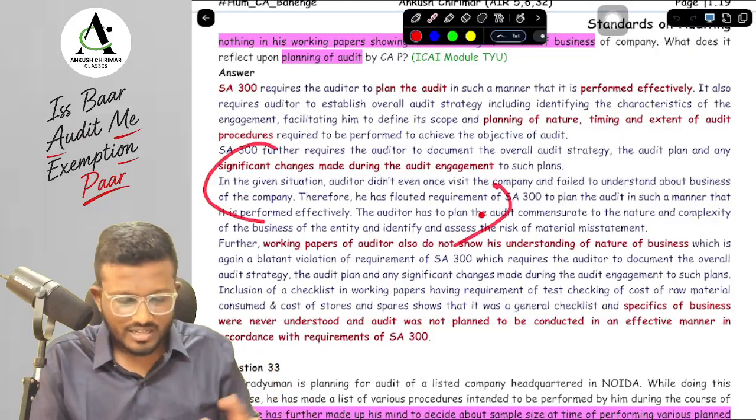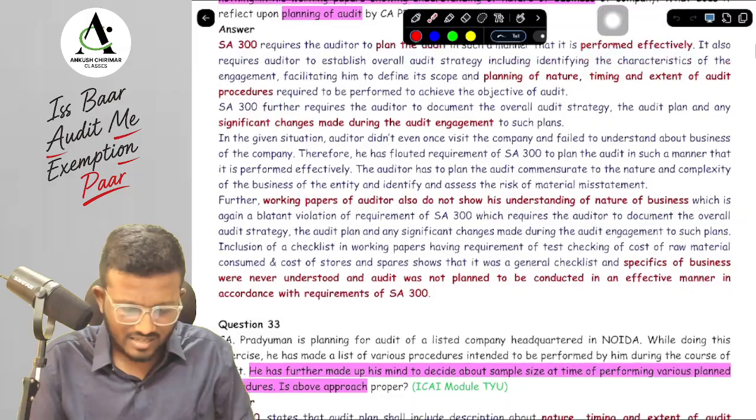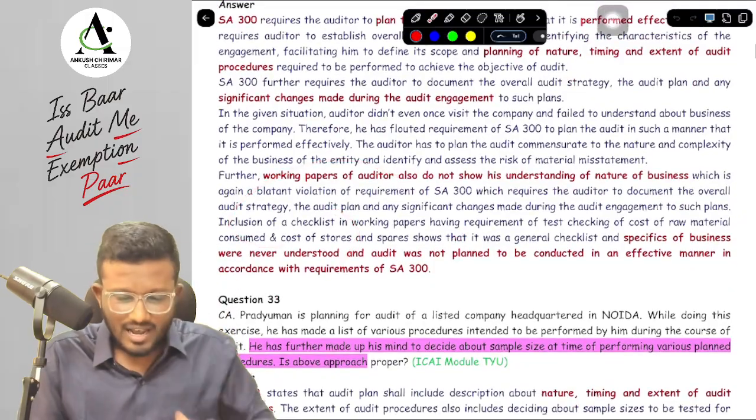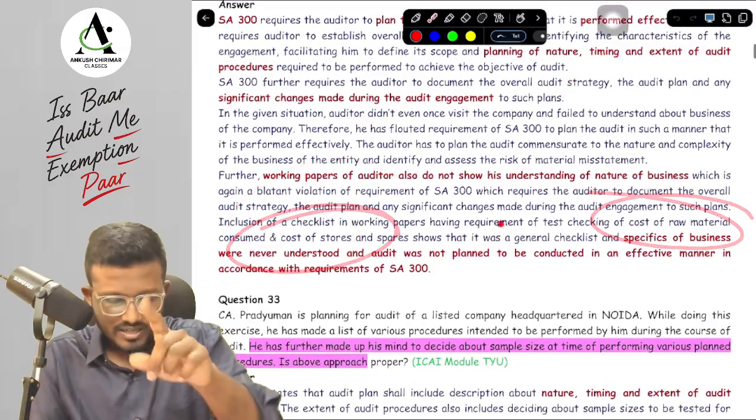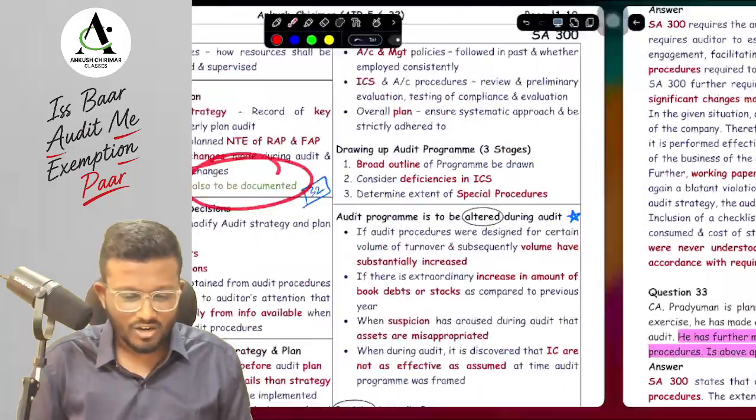In the given situation, what has happened? They have written that the working papers do not show any understanding of the nature of business. So in conclusion, we can say that the business was never understood by the auditor and the audit was not planned in an effective manner as per SA 300. So you have done a violation of SA 300.